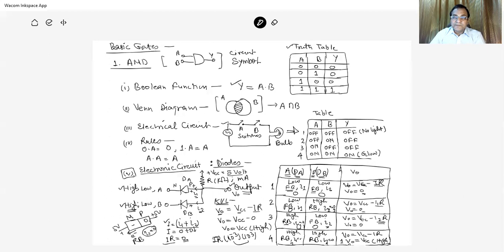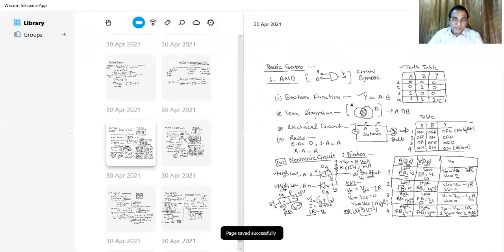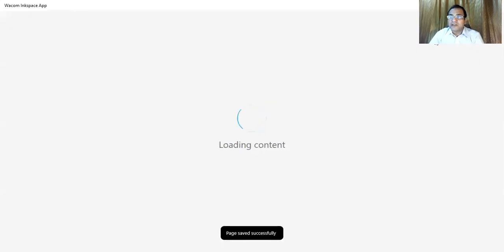So in the first case, both are forward bias. The second case, A is forward, B is reverse. In the third case, A is reverse, B is forward. And in the fourth case, both are reverse, and therefore it is 1. And this is the operation of the AND gate. So similarly, we can have the OR gate also.